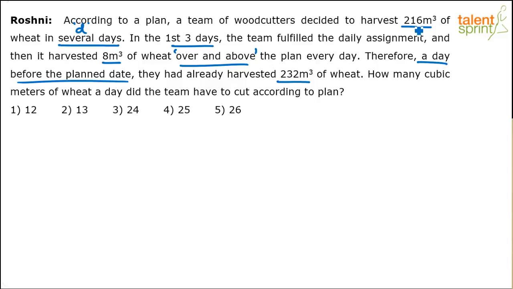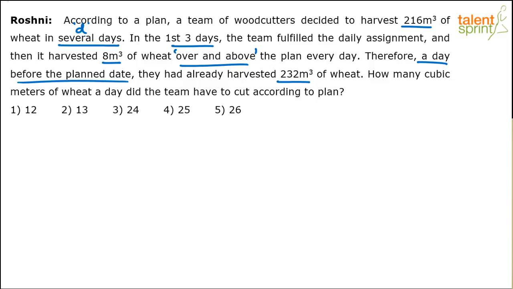Total work to be done is 216. They have decided to do it in D days. First 3 days they work accordingly, but after that they increase their capacity. They do 8 meter cube of extra work every day and end up doing 232 total work in 1 day less than the total number of planned D days. So what was the initial plan? How many meter cube of wheat to be cut per day is the question here, right? Now very easy to solve.